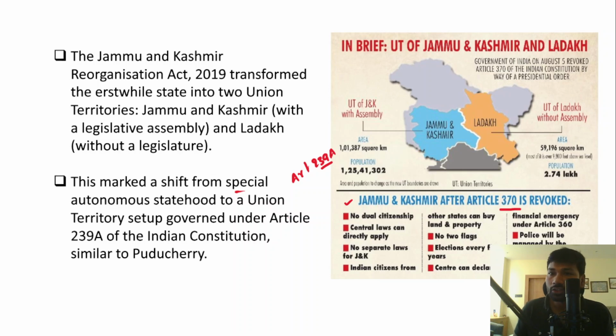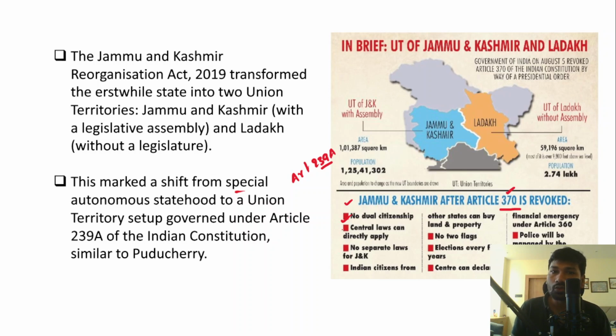So by abrogation of Article 370, this special status was removed. Now, no dual citizenship. After the abrogation of Article 370, there will be no dual citizenship. Earlier, Jammu and Kashmir as a state enjoying the special status used to have dual citizenship. Now there will be no more dual citizenship for the people of Jammu and Kashmir.